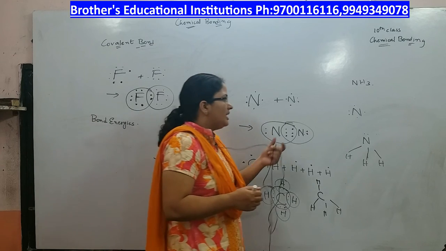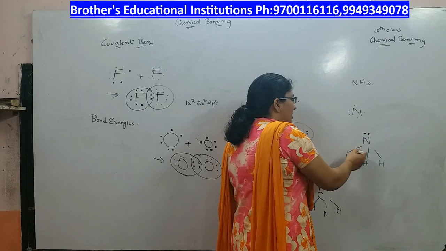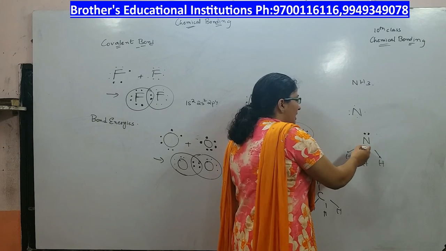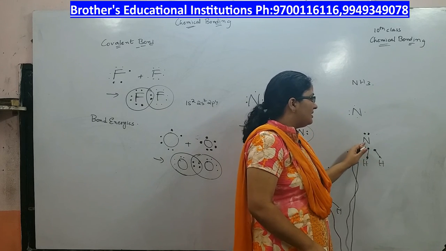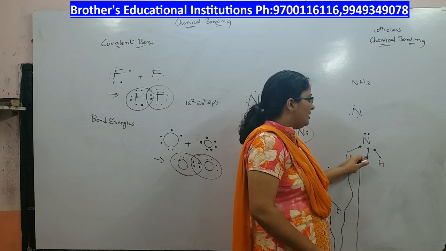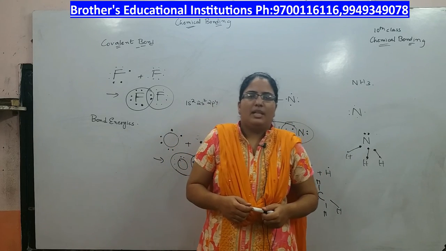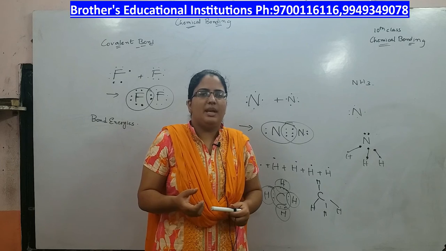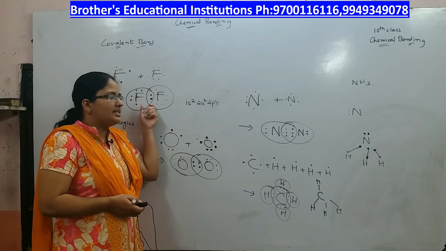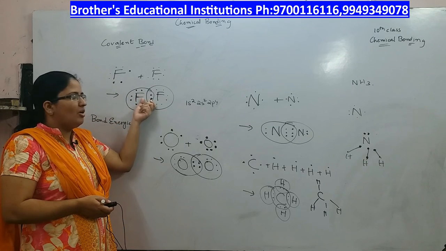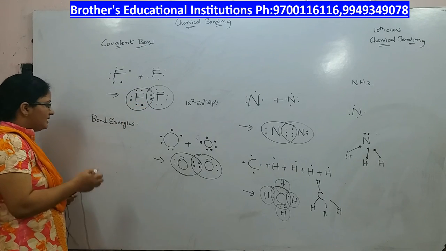Similarly, ammonia is formed in a similar manner. Nitrogen gives 1 electron to each hydrogen atom and each hydrogen atom has 1 electron. So, here hydrogen gets helium configuration, whereas nitrogen gets 8 electrons in the outermost shell. So, this is how the atoms by sharing electrons become stable by attaining octet configuration. Now, I told you whenever the electrons are shared, the shared pair of electrons belongs to both the atoms completely.